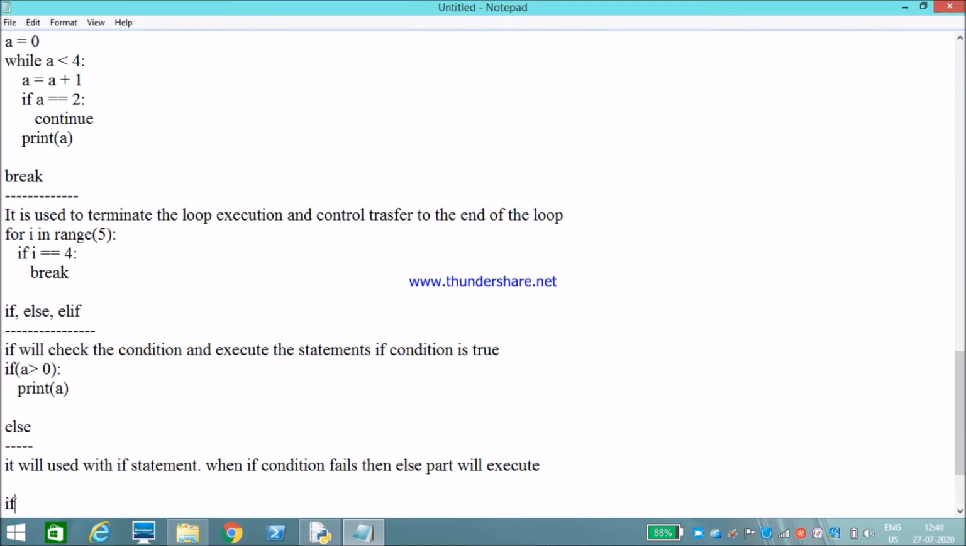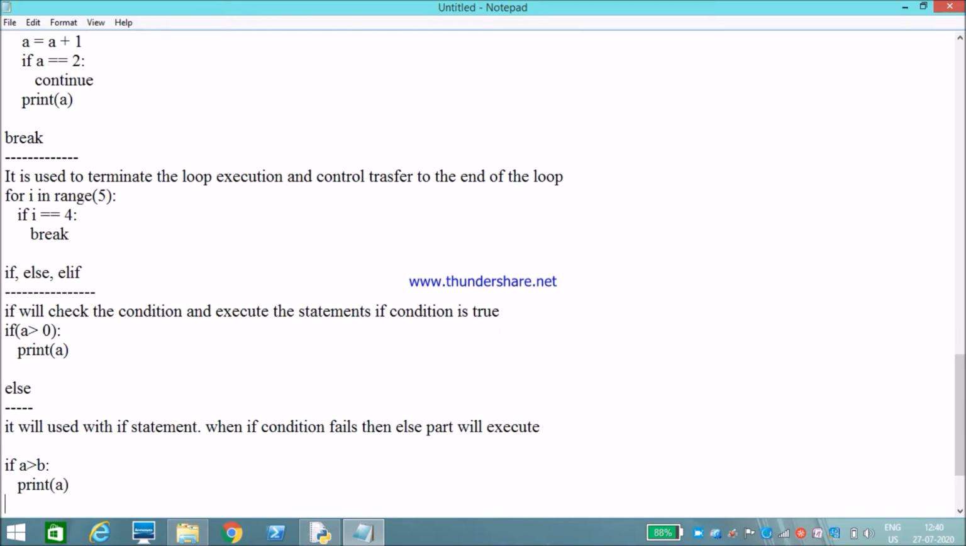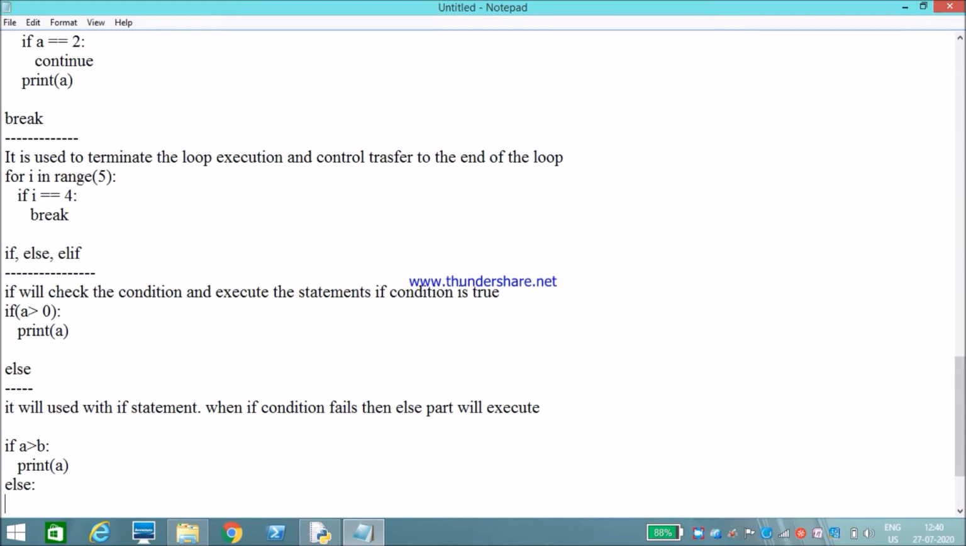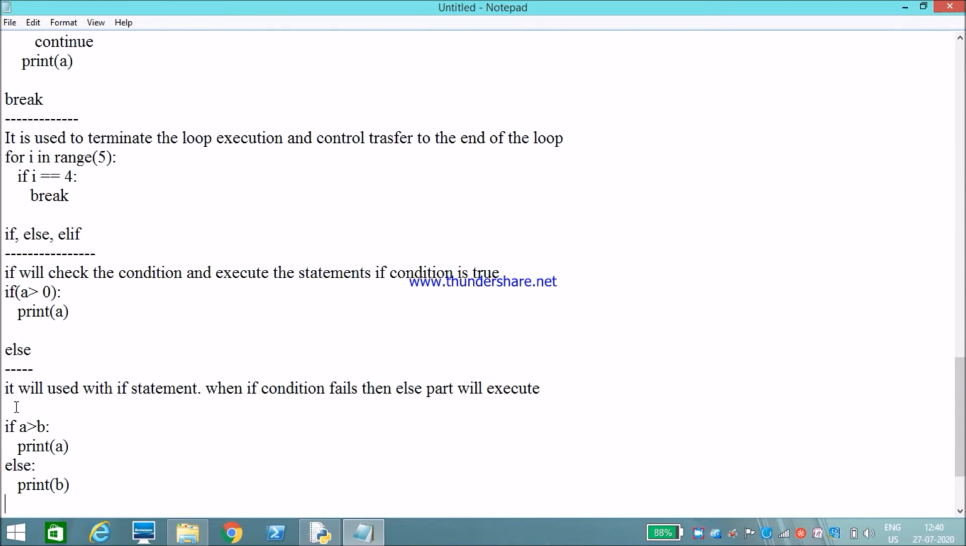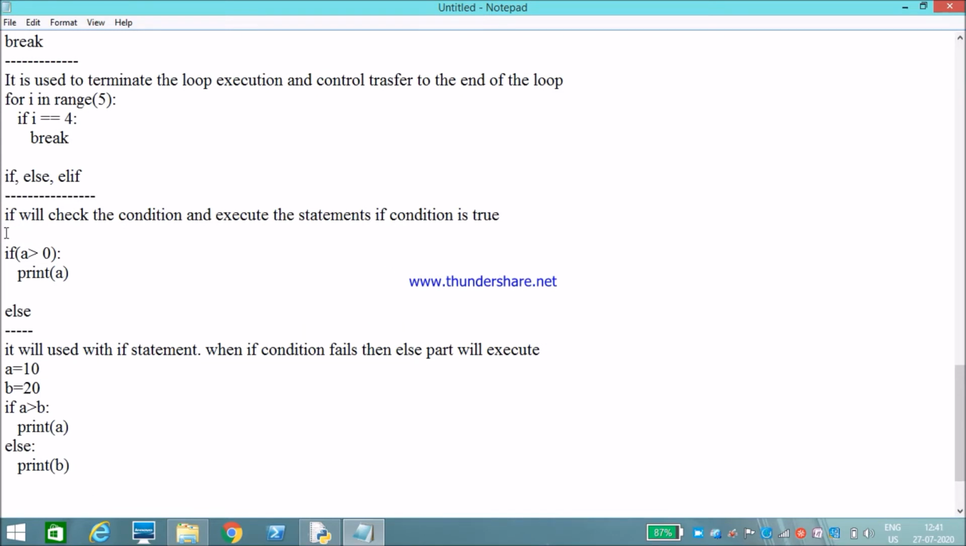For example, if a greater than b, then print a, else print b. We have to initialize a equals 20, b equals 20. It will check if a is greater than b, and if so it will print a, else it will print the else part. Like this. Here also, just a equals 3.